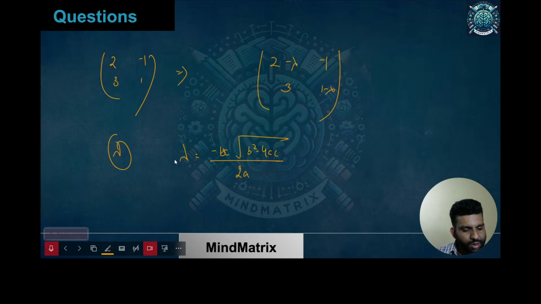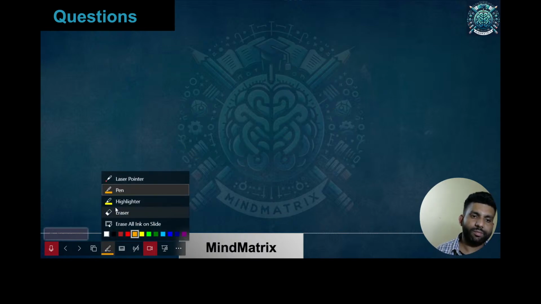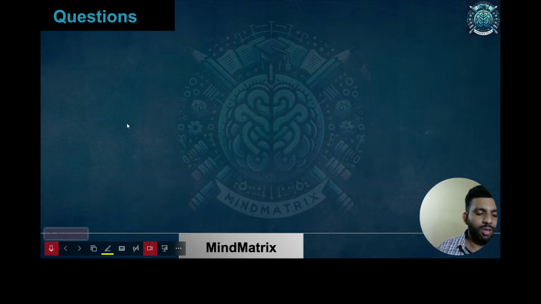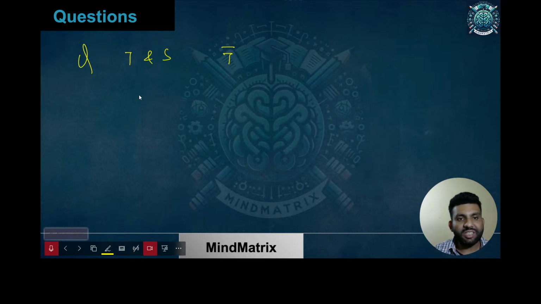Now, any other question? Yes, 2 more questions. Let me discuss that. Let me erase it. So the question says, consider 2 events T and S, and let T complement be the complement of the event T. The probabilities associated with different events are given below. It is given that the probability of T complement is 0.6. The probability of S given T is 0.3.